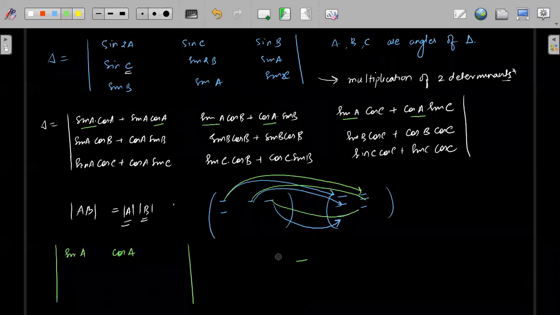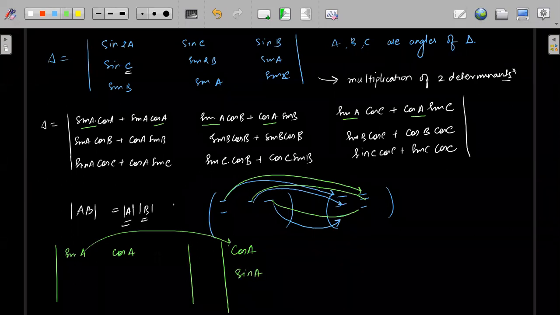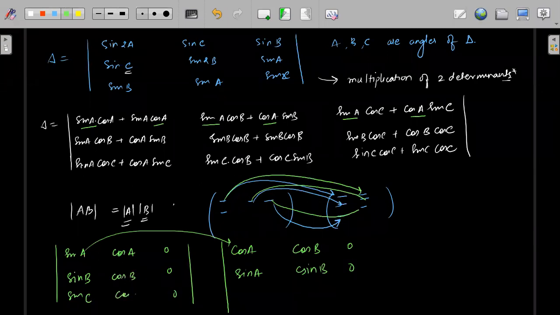In the second matrix we might have something like this: here we have sin A, and sin A into cos A, then sin A into cos A, then sin A into cos A, so this will get multiplied with this, sin A into cos A plus cos A into sin A. Then you have sin A into cos B, so cos A cos B, then sin A cos A into sin B, and then you have 0, 0 here, 0, 0, 0, then sin A, sin B, sin C, cos B, cos C, cos A, cos B, cos C.